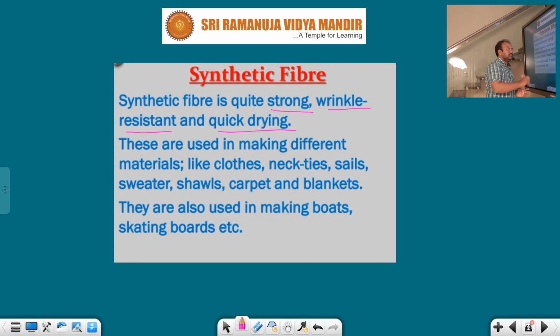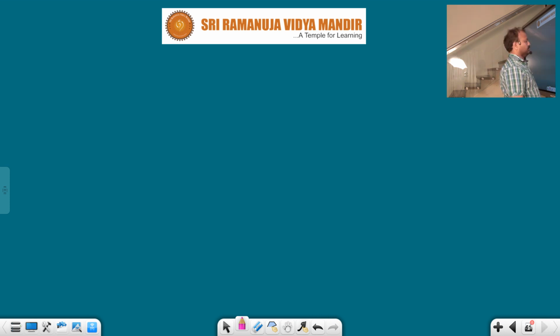These are used in making different materials, like cloths, neckties, sails, sweaters, shawls, carpets, as well as blankets. They are also used in making boats, skating boats. So skating boats are derived from where? Synthetic fibers.